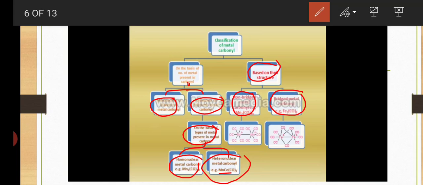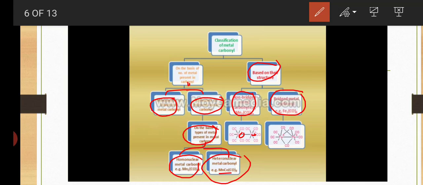Here, non-bridged metal carbonyl: Mn2CO10. Here two manganese metal nuclei are present, but these two directly bind with a bond. There is no bridge bond. That's why this is called a non-bridged metal carbonyl.